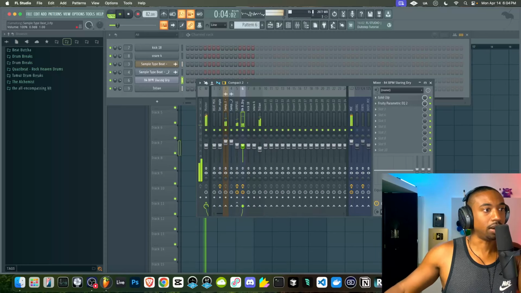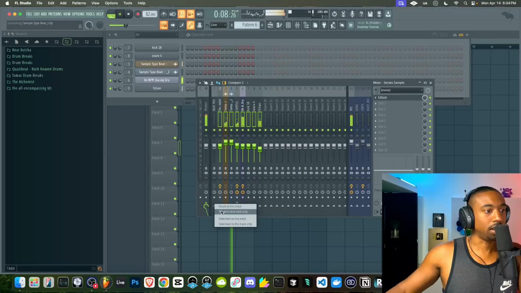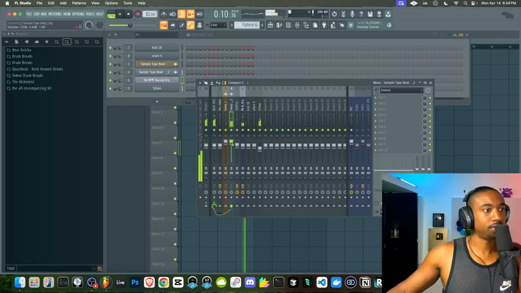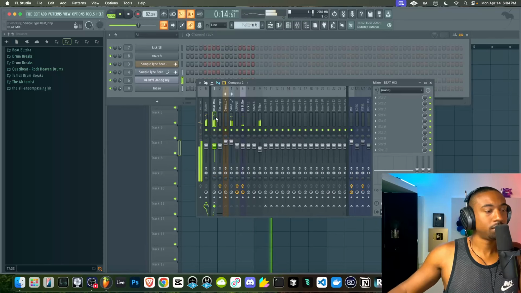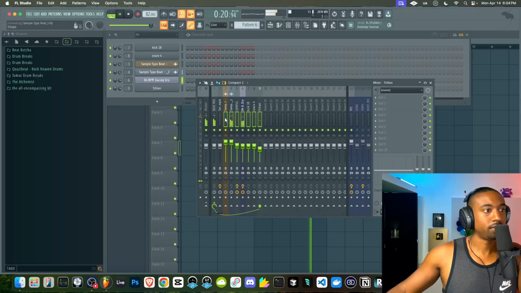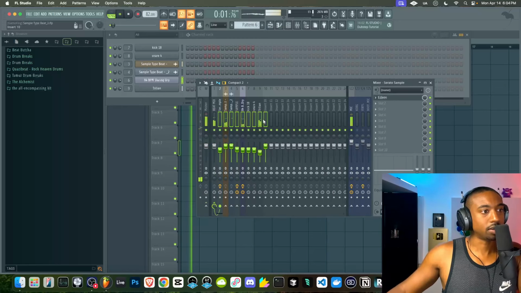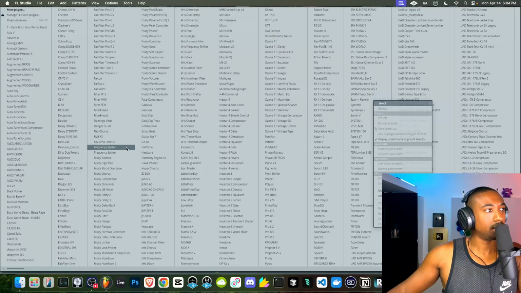So everything's trying to be loud in here. The drums, the sample. Sample needs to be a little bit louder though. So I'm turning the faders down so that I could push the sound harder on the group track.